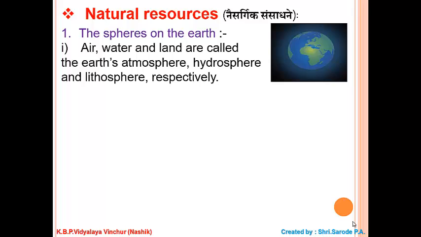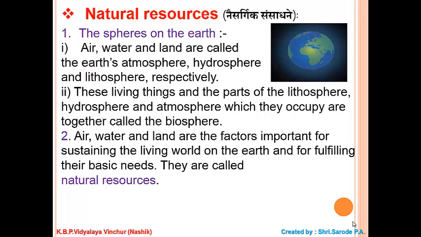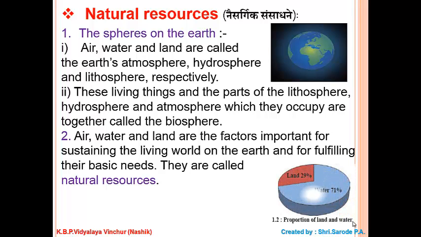The spheres on the earth, air, water and land, are called the earth's atmosphere, hydrosphere and lithosphere respectively. These living things and the parts of the lithosphere, hydrosphere and atmosphere which they occupy are together called the biosphere. Air, water and land are the factors important for sustaining the living world on the earth and for fulfilling their basic needs. They are called natural resources.